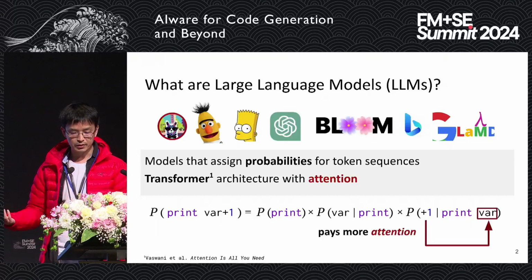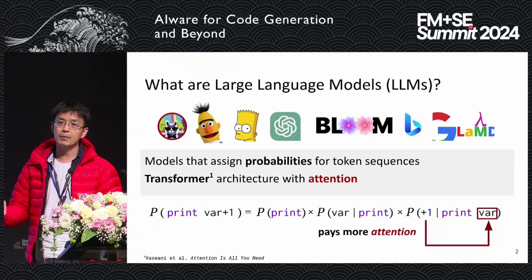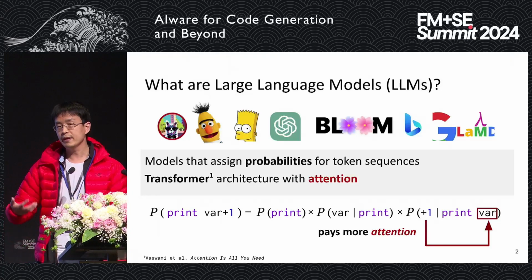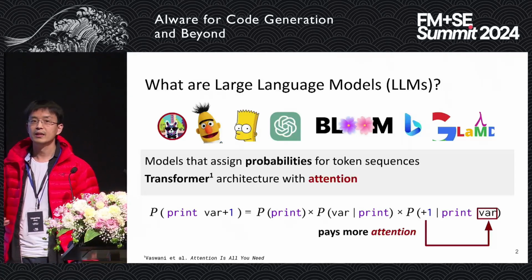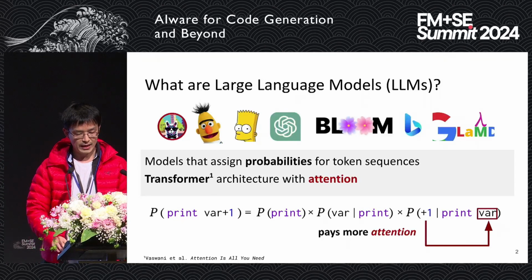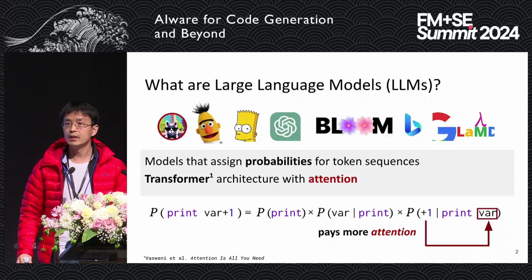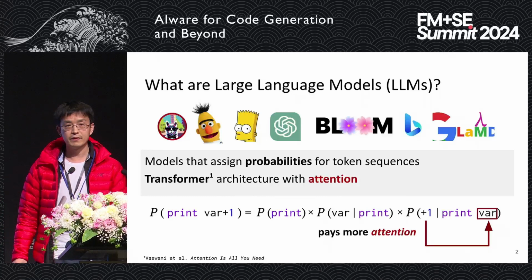And then when we produce the last token, for example, we can assign more weight to variable y, because we are summing up one and a variable, so they have to have compatible types, right? That's why those models are able to capture such subtle relations. The overall idea is not that new. Even the old n-gram model has this kind of idea.